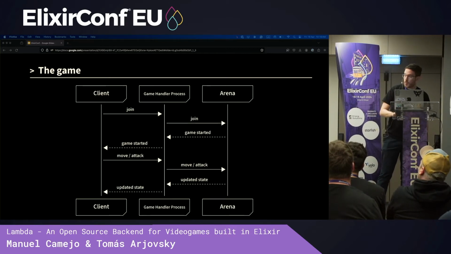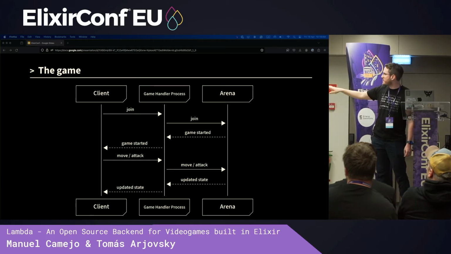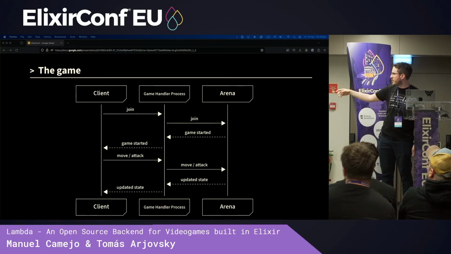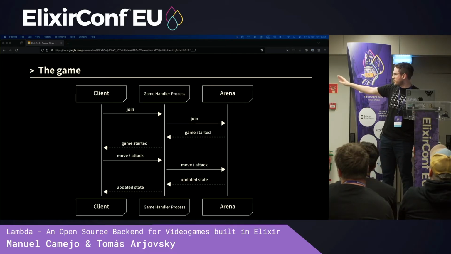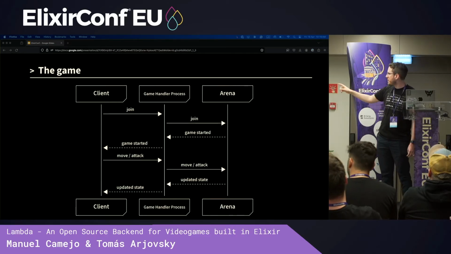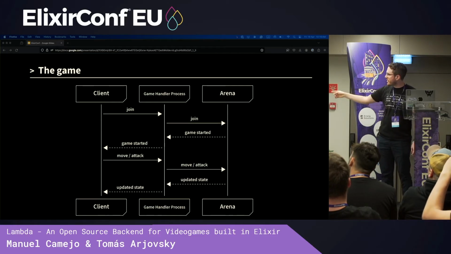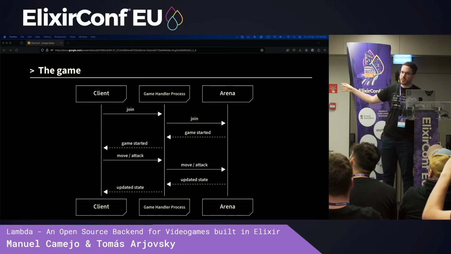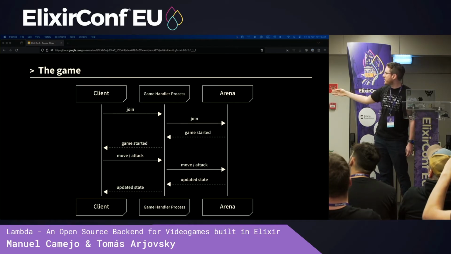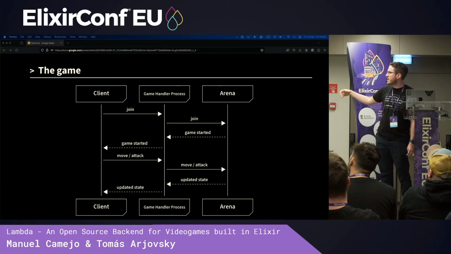So let's continue with the sequence diagram. This is just a summary of what Manu said a couple of minutes ago, but basically a client joins and then is notified that the game is starting. And then what is more interesting here is that the client communicates with its handler through a WebSocket. It requests either to move or to attack, and then the request is passed on to the arena. These dotted lines are not instant, they are not returns like we would have in a regular function call. You will see this in the code in a couple of seconds, but the arena constantly and periodically updates the clients with the current state.